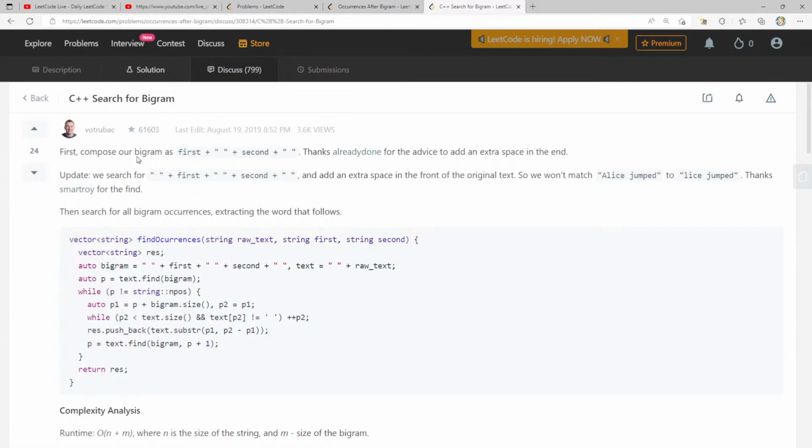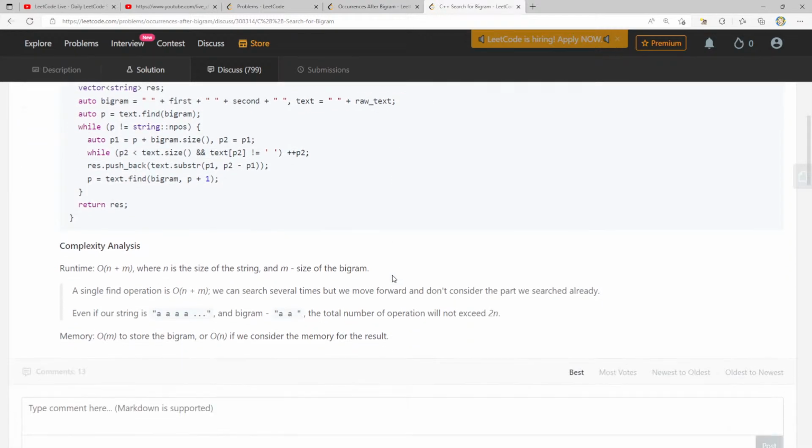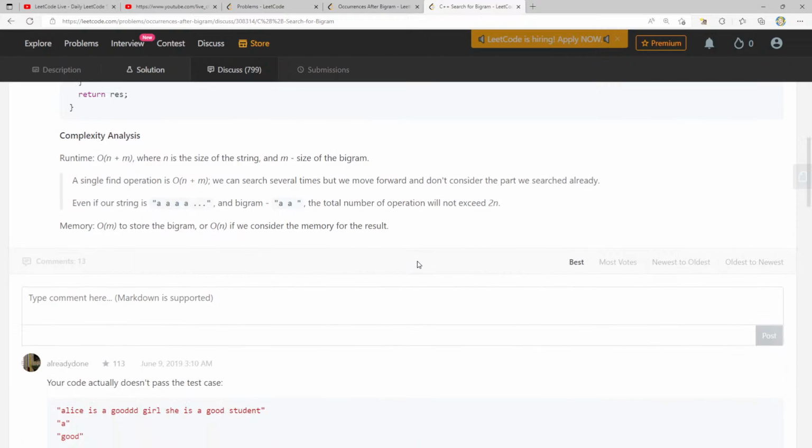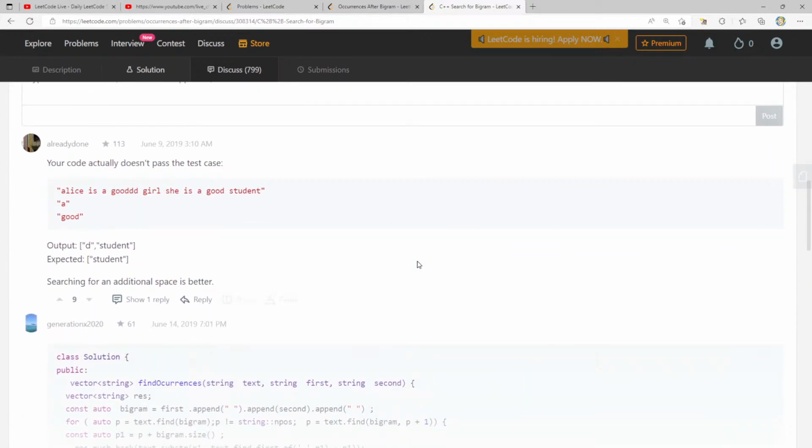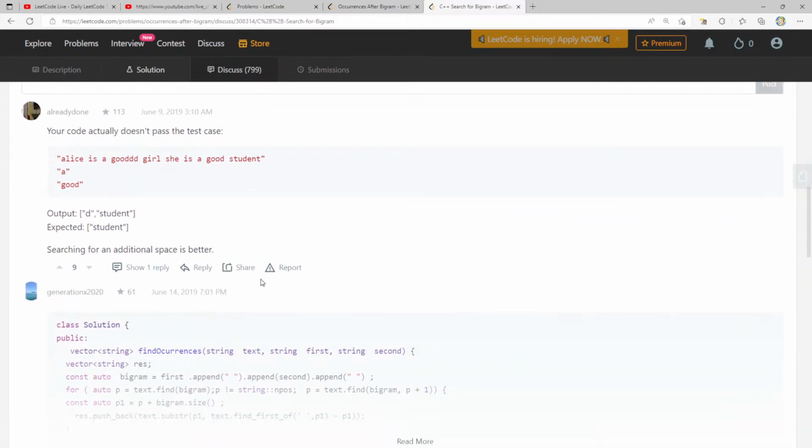First compose our bigram as first plus second plus an extra space in the end. We search for it and add an extra space in the front of the original text, so we don't match Alice jumped to list jumped. Thanks SmartDroid for the find. Search all bigram occurrences, extracting the word that follows. Runtime O of n plus m, where n is the size of the string and m is the size of the bigram. Searching for an additional space is better.